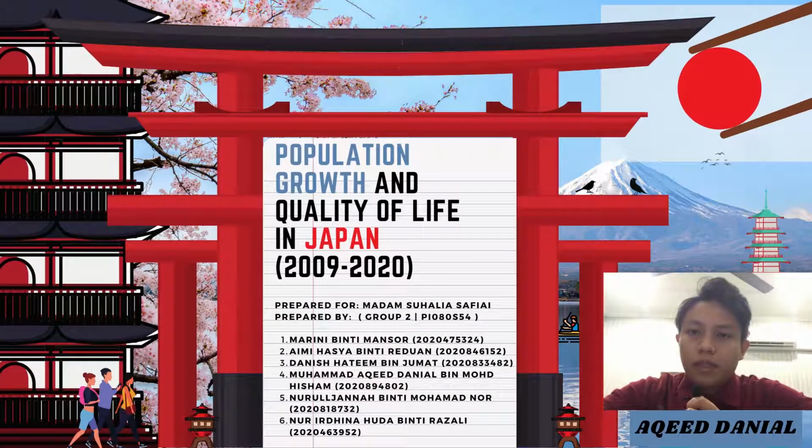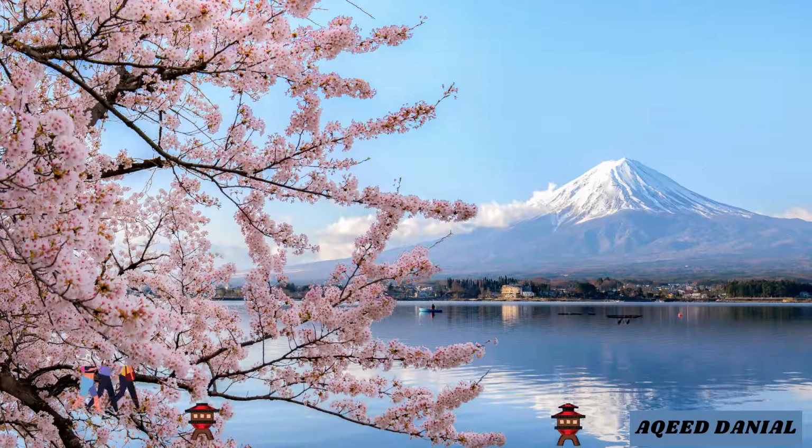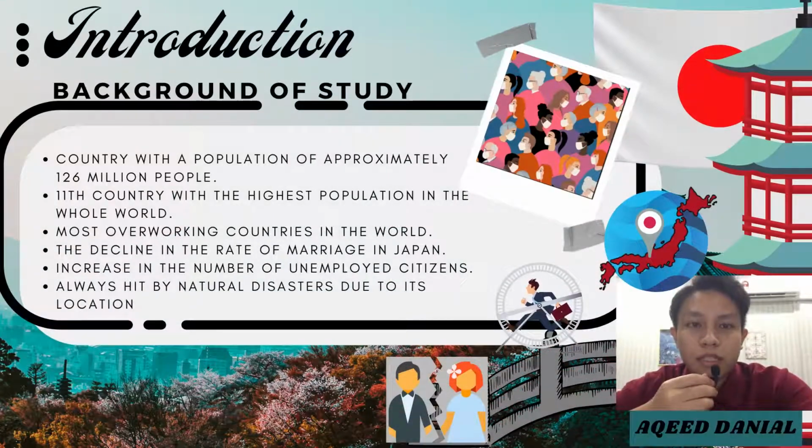Assalamualaikum. Today, our group will present our topic, which is the population growth and quality of life in Japan from the year 2009 until 2020. Japan is a country with a population of approximately 126 million people. It is ranked as the 11th country with the highest population in the whole world.